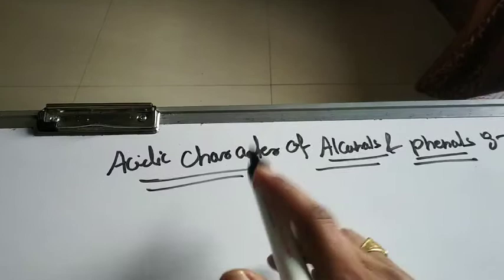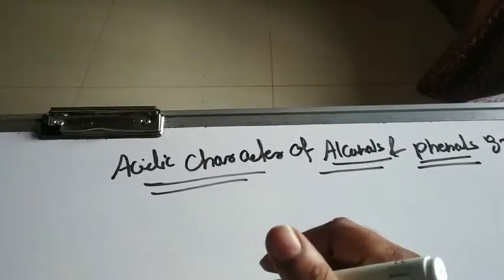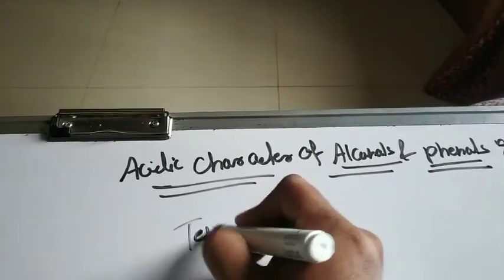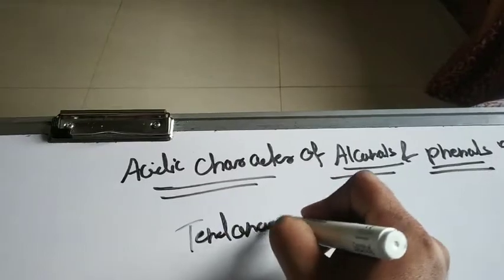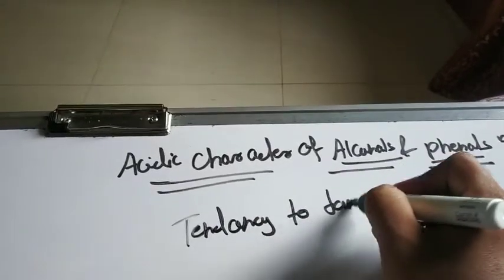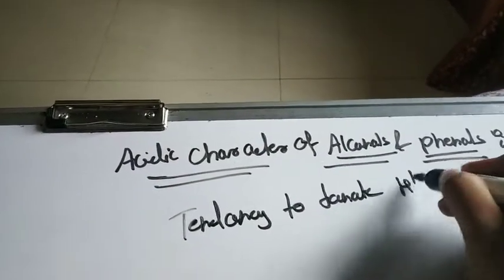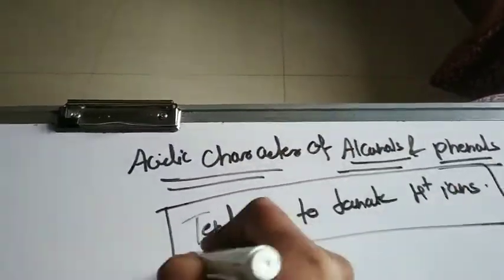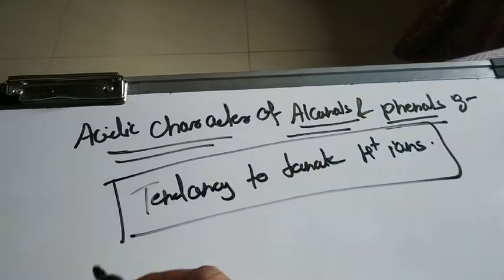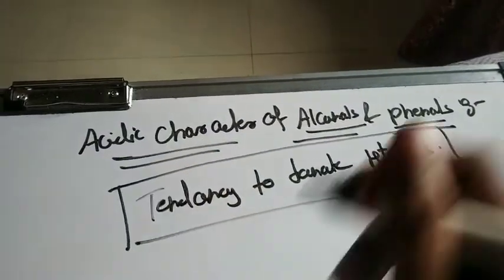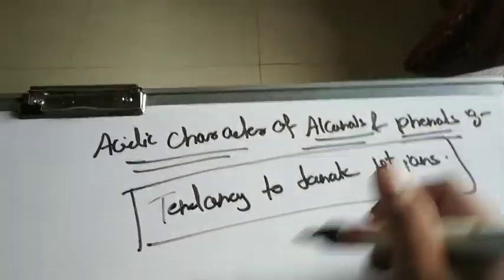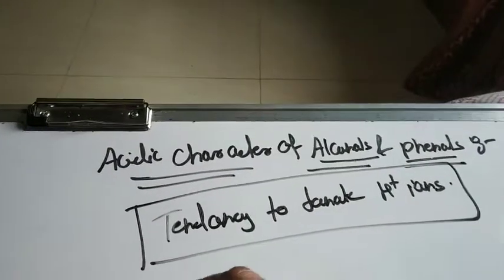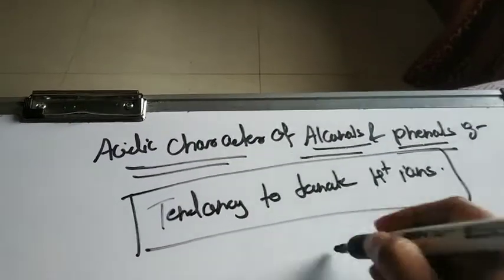For understanding the acidic character, we have to first understand what is an acid. See, acid is nothing but the tendency to donate the H plus ions. The one with the highest tendency to donate H plus ions will be the most acidic. Here we are talking about alcohols and phenols. So when we compare the alcohols and phenols, what happens?